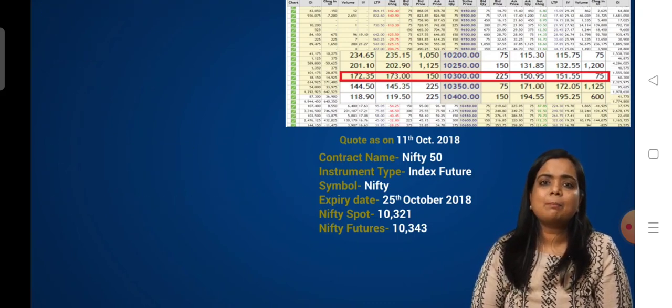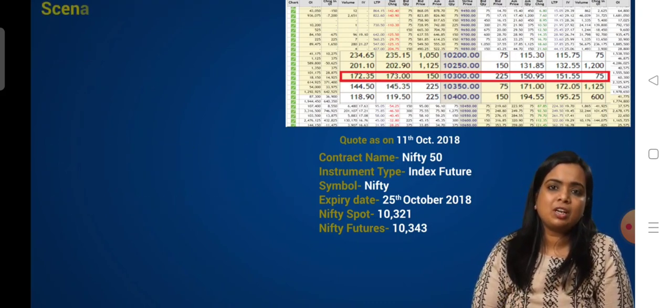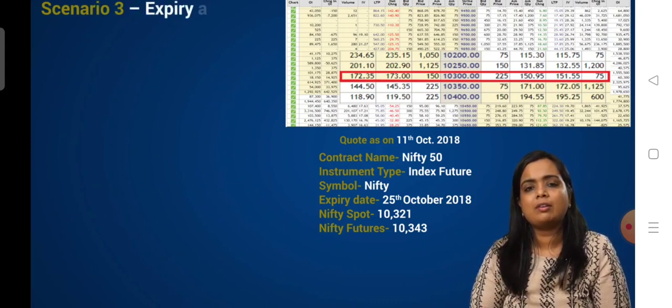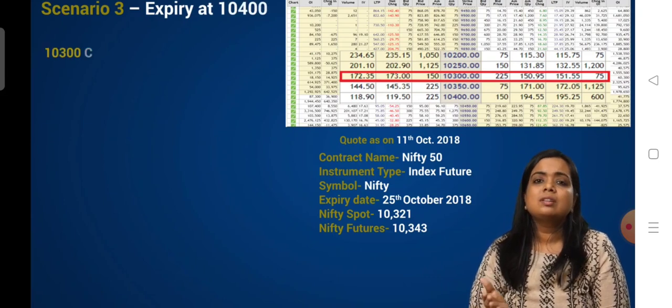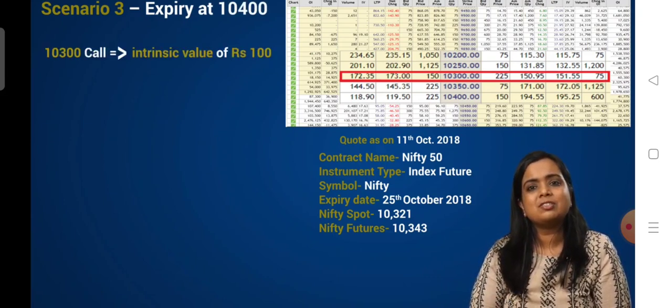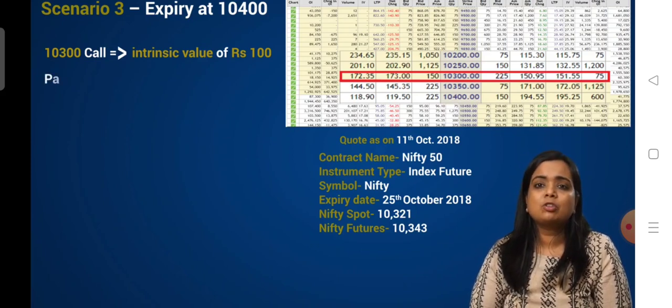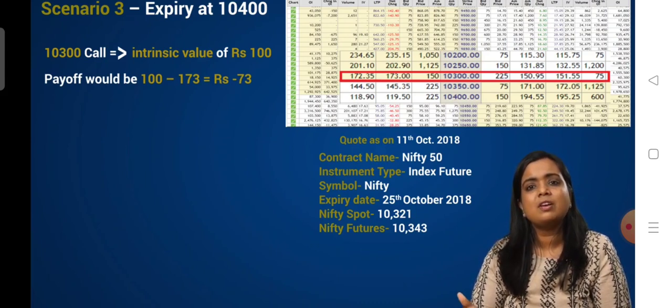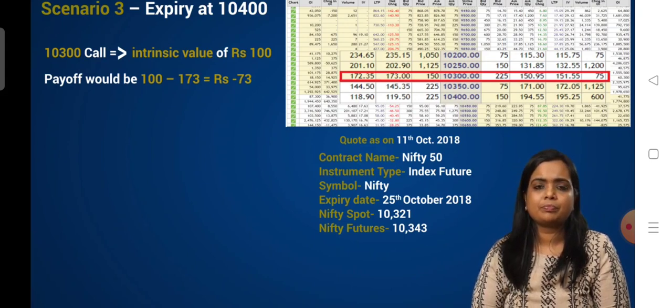Let's take another example. Say in scenario 3, we assume that expiry is at 10,400. The 10,300 call will have 100 rupees of intrinsic value. Therefore, the payoff from the call option will be 100 minus 173, which is a loss of 73 rupees.